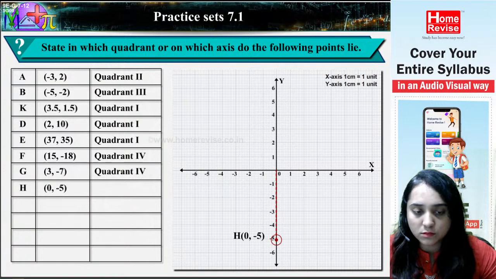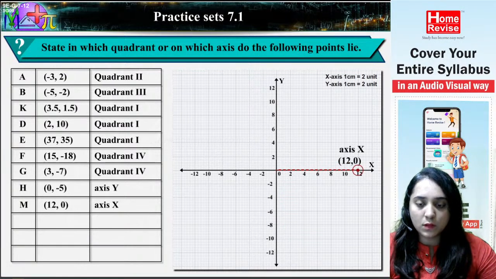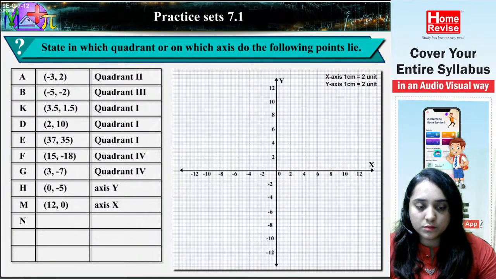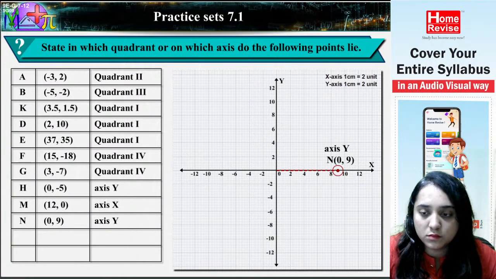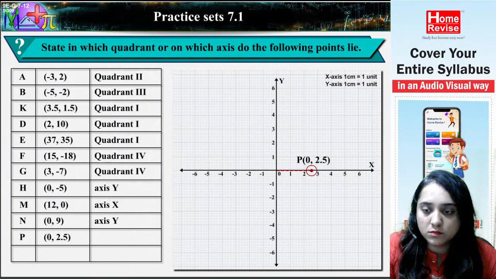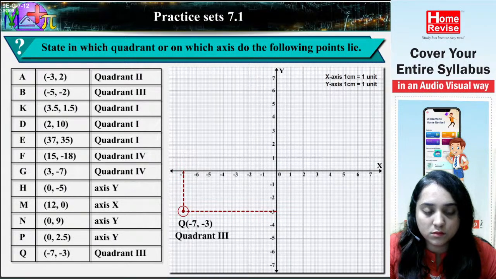Coordinate H (0, -5) is on the y-axis. Coordinate M (12, 0) is on the x-axis. Coordinate N (0, 9) is on the y-axis. Coordinate P (0, 2.5) is on the y-axis. Coordinate Q (-7, -3) is in quadrant 3.